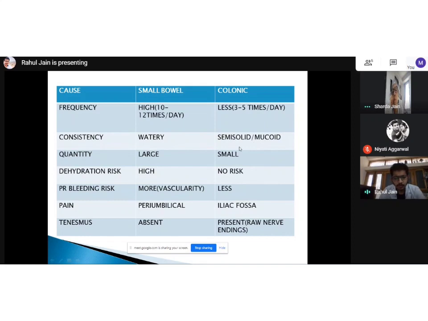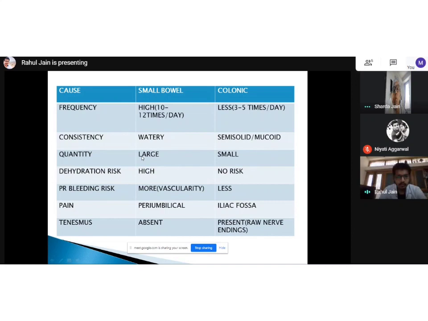The reason is very simple. The small bowel is rich in watery fluid, while by the time the contents reach the colon, most of the water has already been absorbed by the small bowel. So that is why it is causing semi-solid and mucoid diarrhea. Again, the same reason: most of the food will already get absorbed in the small bowel. So when it reaches the colon, it will only cause a small quantity of diarrhea, but in small bowel, it will cause large diarrhea because the water is not absorbed.